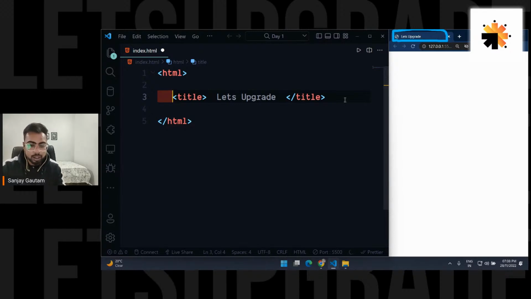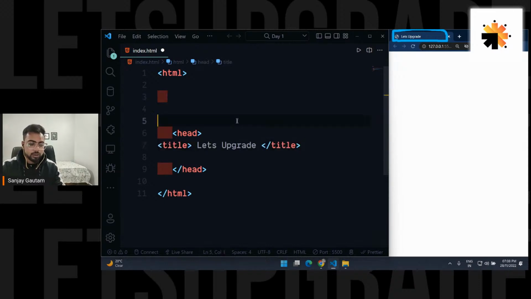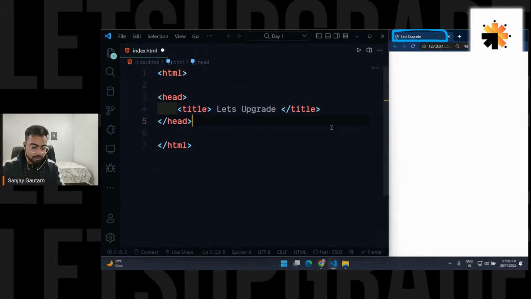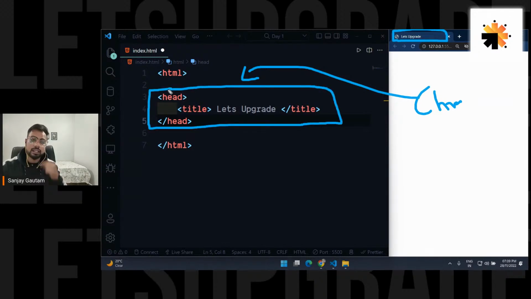Okay, nice. But what's the purpose of this head tag then? Whatever you put inside this head tag is going to be read first. It's like they have more priority. When my Chrome browser reads my HTML file, it's going to read anything written inside this head tag in the beginning.